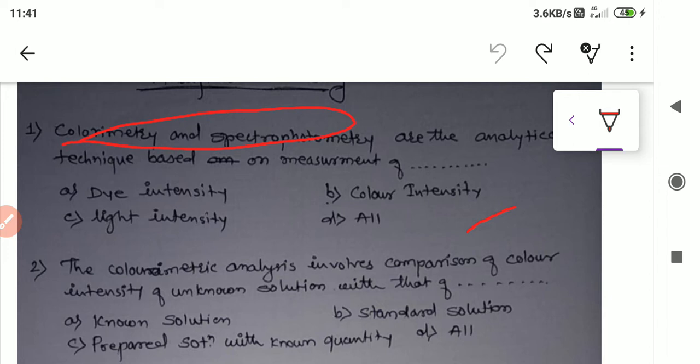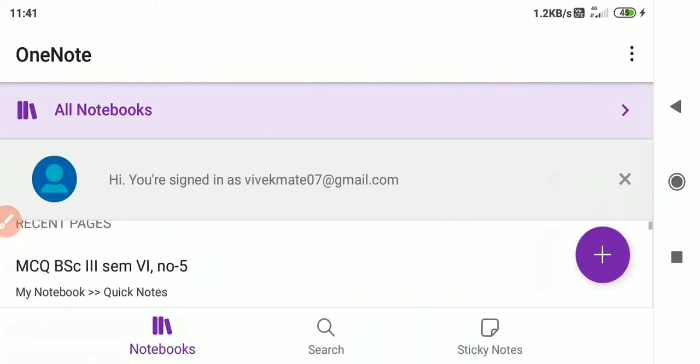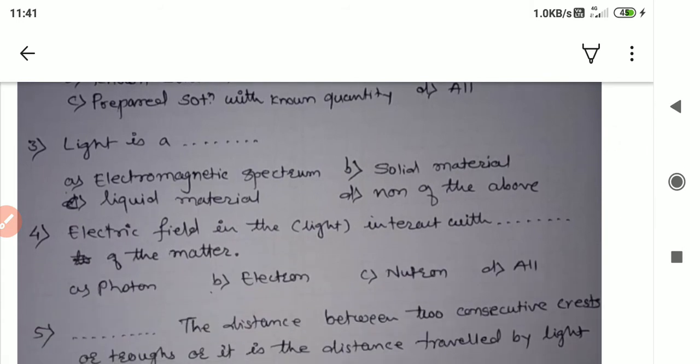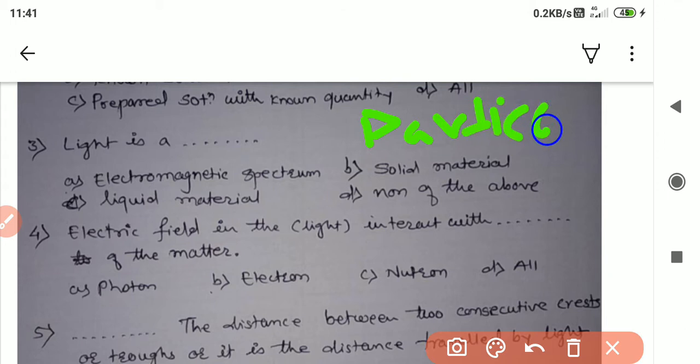And moving to the next question, the third one. Light, basically, is propagated through the medium in two ways. The first one is particle nature, and the other is wave nature, sinusoidal.